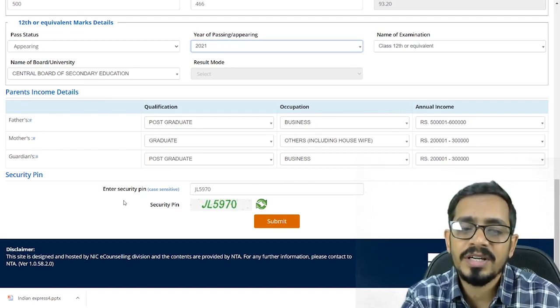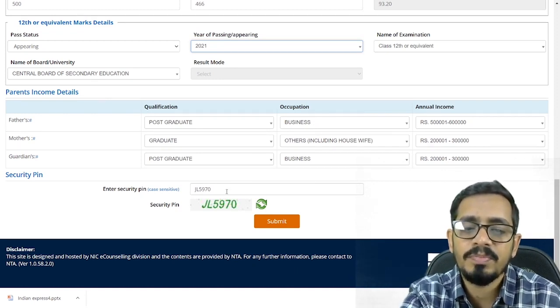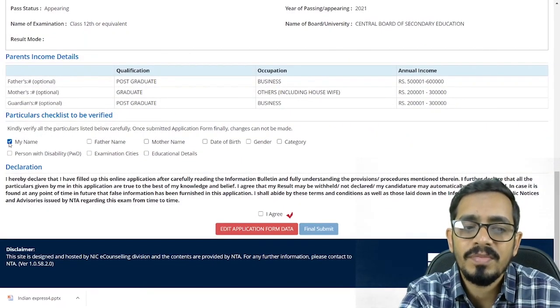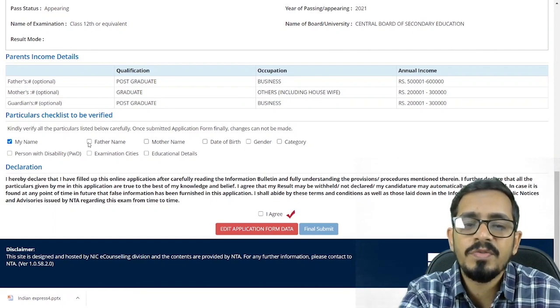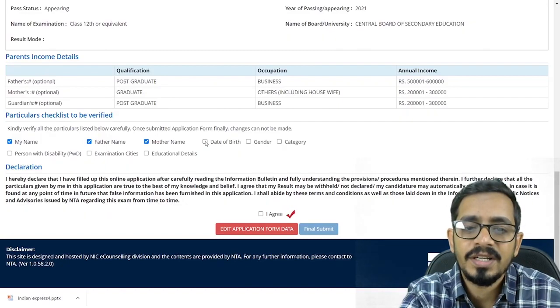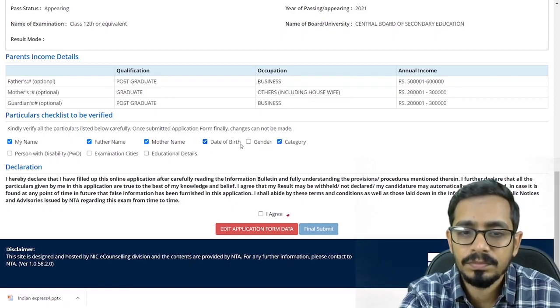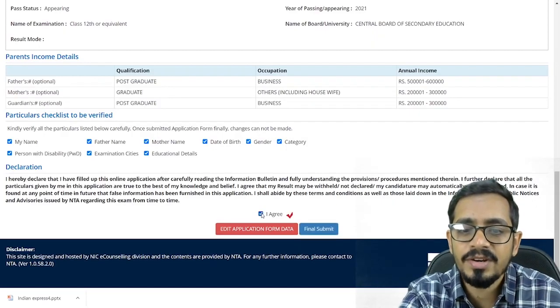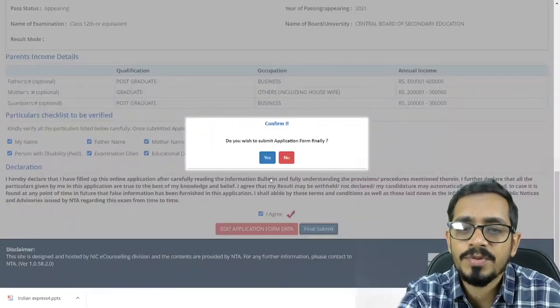And then we have to enter the security pin, which I've already done, and click on submit. Cross check each and everything so that there's no mistake in the form. After submission, we would not be able to make any changes. So click on these options which you have filled and corrected. Click on this checkbox. So once you click on all these checkboxes, click on I agree and go for the final submit option. Click on yes.